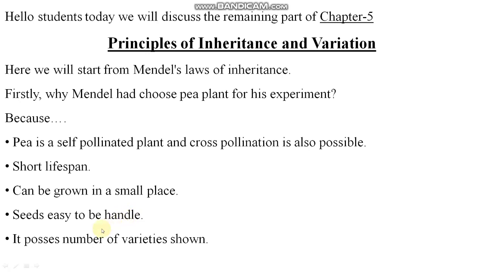They are easy to handle, not too big and not too small, that's why, right? It possesses a number of varieties. What is the meaning of varieties here? I told you about the 7 characters taken by Mendel. So the meaning of varieties is this.